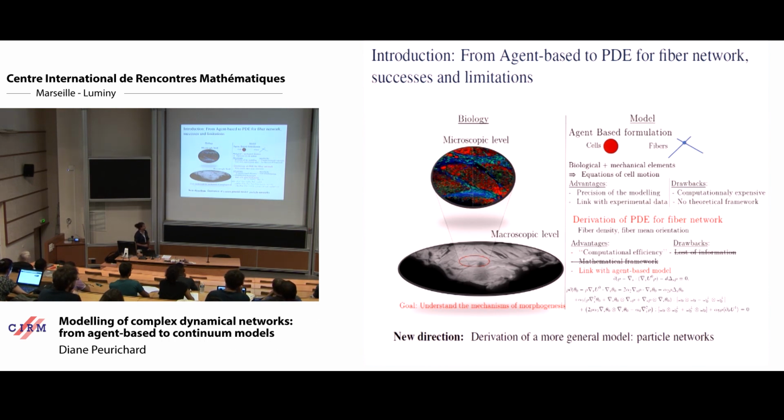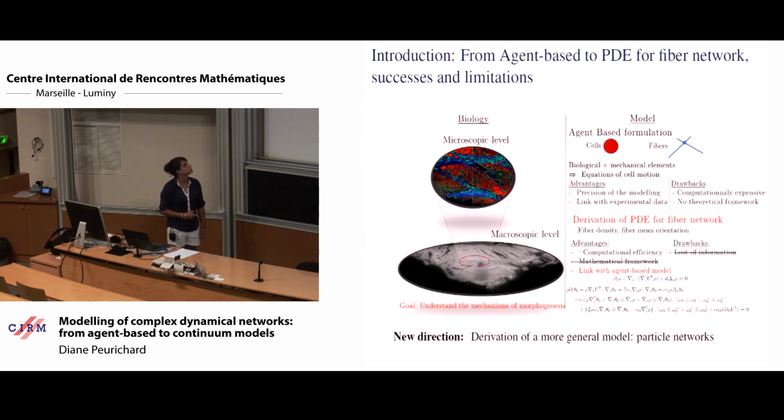During my PhD, we did it for the fiber network, and we obtained a set of equations that are actually quite complex, so not that computationally efficient, but it was the first way to describe the system at the macroscopic level. I will not talk about this particular model today. I will talk about a simplified model just for the cells, to show you how we can derive a macroscopic model from a microscopic one.